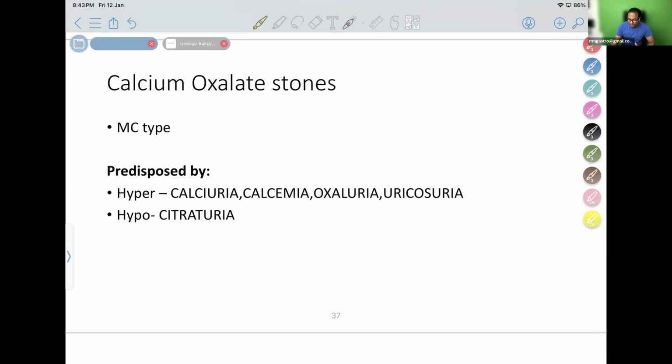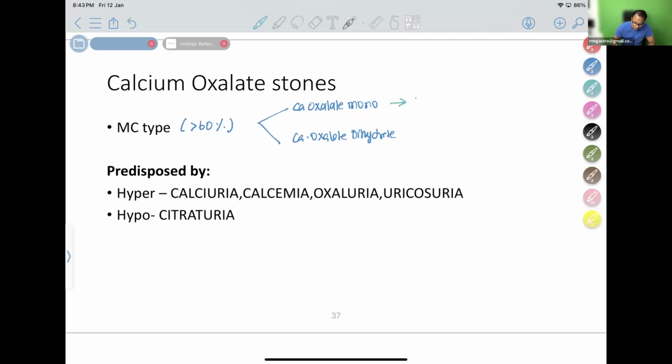So there are some points out of Bailey I will be telling here from Campbell. Just note it in this PDF. The most common type of stones, more than 60% of the stones, are calcium oxalate stones, and calcium oxalate stones are of two types: calcium oxalate monohydrate stones and calcium oxalate dihydrate stones. So calcium oxalate monohydrate stone is a very tough stone to break. It is a hard stone.